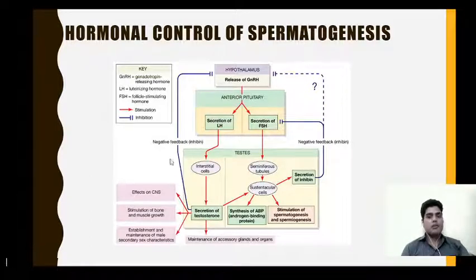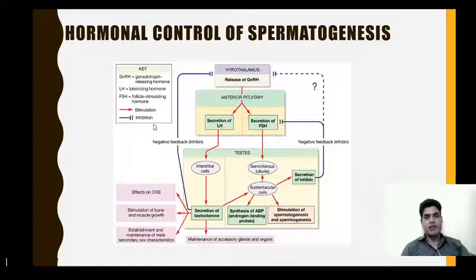These hormones lead to the production of the male hormone, that is testosterone. Under the influence of these hormones, production of testosterone occurs in the interstitial cells, and it brings about different changes in the physiology of the human.